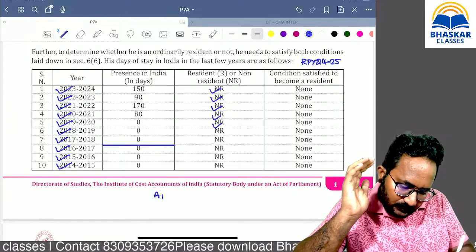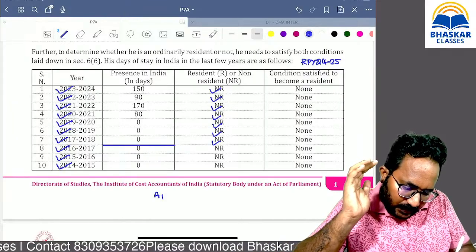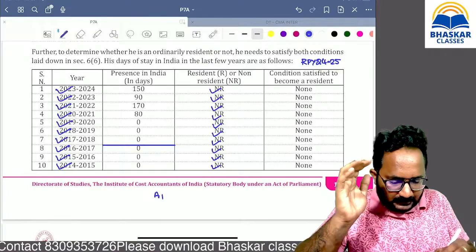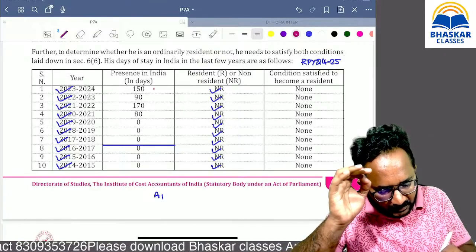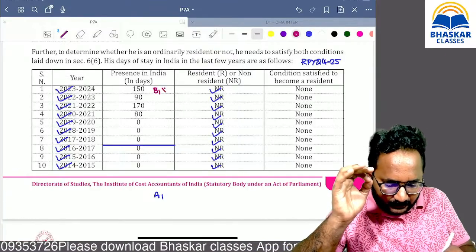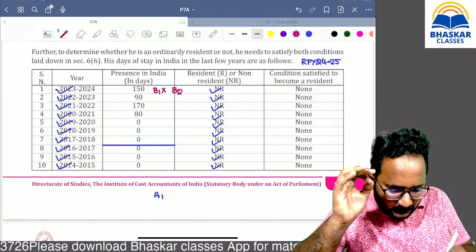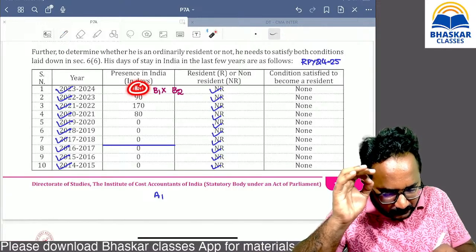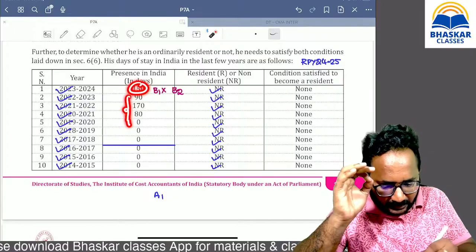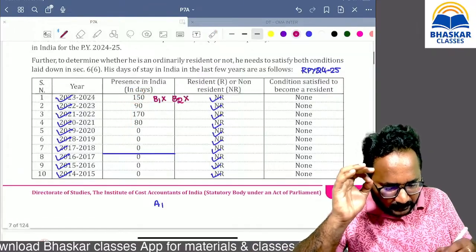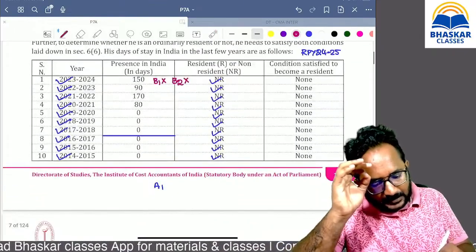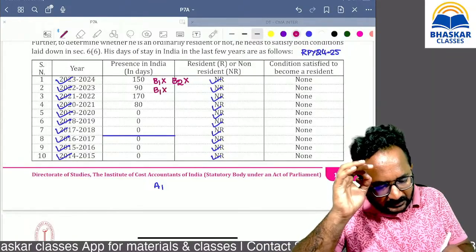Sir, why sir? Because every year if you apply B1, suppose now we apply B1 for this year, not satisfied. B2, 60 days okay, but if you count the last 4 years, it will not exceed 365 days. So every year please apply B1, okay, not satisfied.